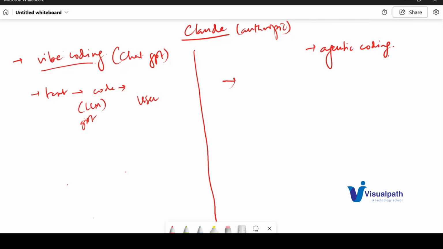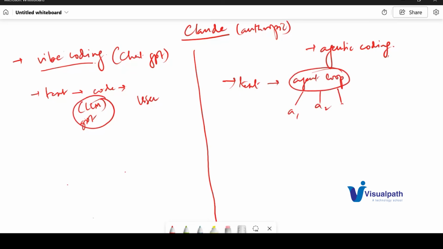Claude is agentic coding. What does that mean? Again, I'm passing text, and the input is the same prompt. But there is an agent loop. Here it is an LLM; there is no agent in ChatGPT. But here there is an agent loop. That means I can have agent 1, agent 2, agent 3, agent 4, N number of agents inbuilt within the Claude framework. The agent loop not only generates the code, it will also implement it.